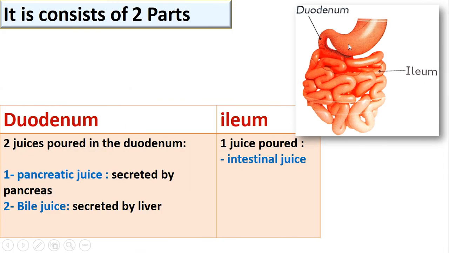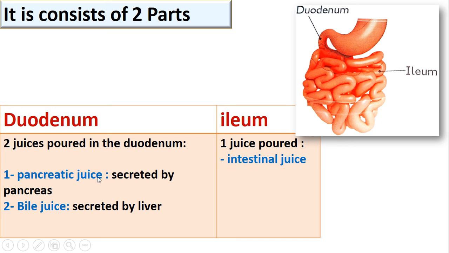Let's look at this picture. The duodenum is the first part of the small intestine, and after that we have the ileum. In the duodenum, 2 juices are poured. What are the 2 juices? Number 1, pancreatic juice. Do you remember the pancreatic juice? Yes, it's created by the pancreas.